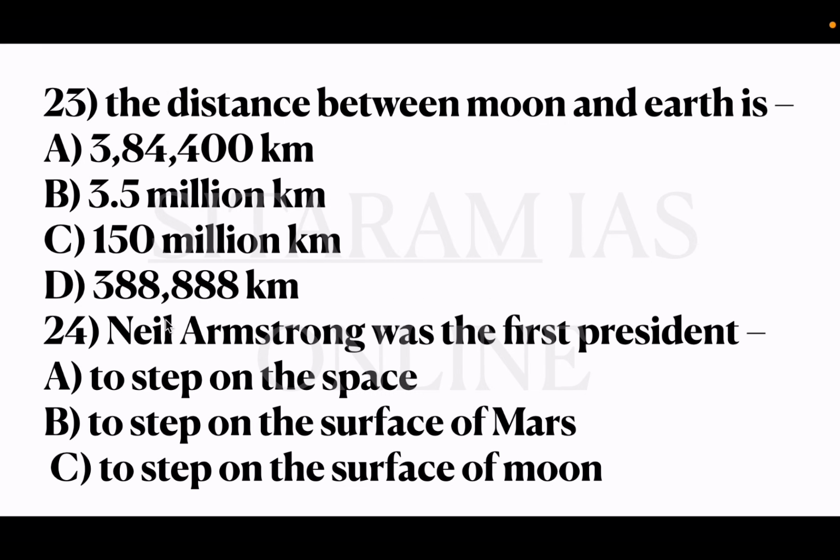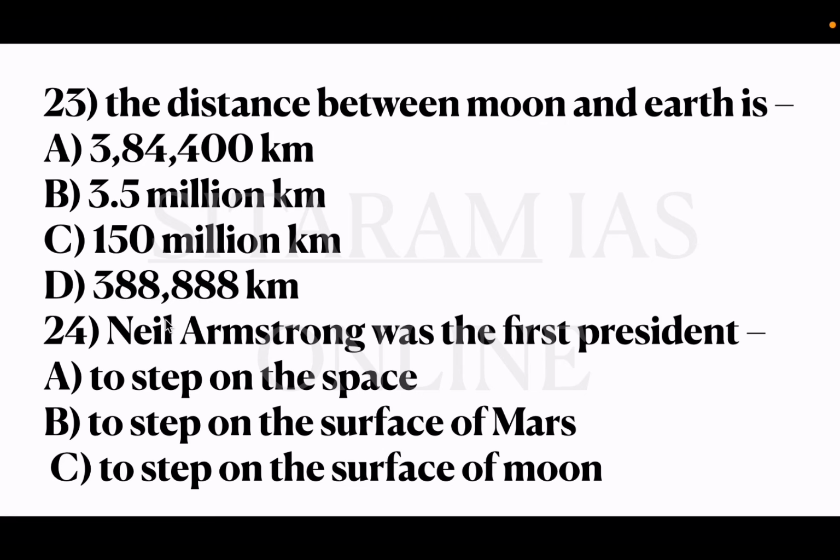23rd question, the distance between moon and earth is. Option A 384,400 kilometers. Option B 3.5 million kilometers, C 150 million kilometers and option D 388,888 kilometers. So the distance between the moon and earth is option A.